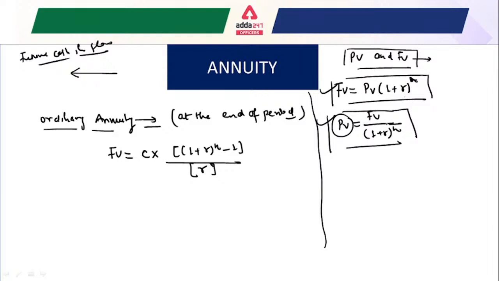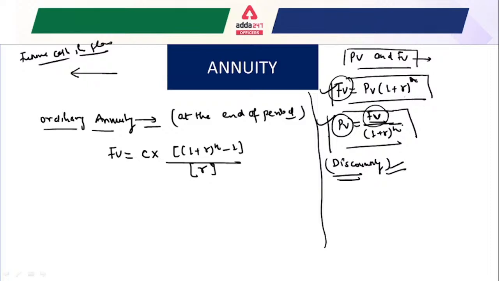Okay. It is also important to understand that the present value of future cash flows is a method of discounting cash. One more important term here is discounting. Whenever you calculate the present value in terms of the future cash inflows, here we are understanding future value as a future cash inflow, this process is known as discounting. And whenever you are calculating or determining the future value in terms of the present value, that is known as the process of compounding.